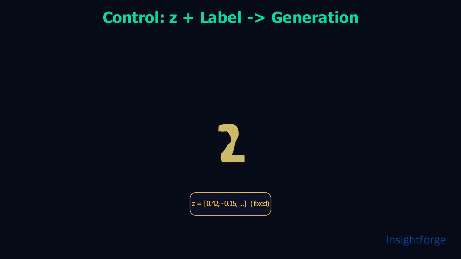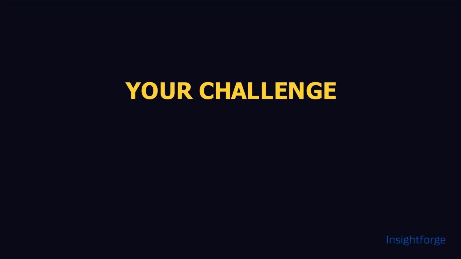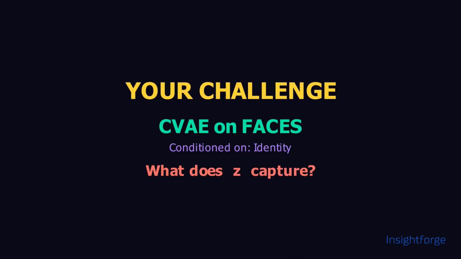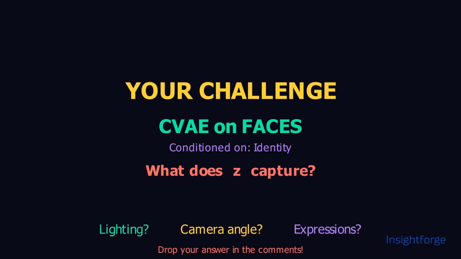Imagine holding your latent vector constant and watching the exact same style of handwriting smoothly morph from a 0 to a 9. This brings us to a fascinating challenge. If you trained a conditional VAE on human faces and conditioned it strictly on identity, what class-agnostic styles do you think the latent vector Z would capture? Would it be the lighting? The camera angle? Maybe facial expressions? Pause the video and drop your best theories in the comments below.